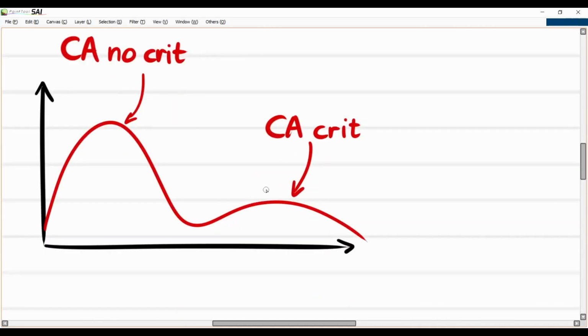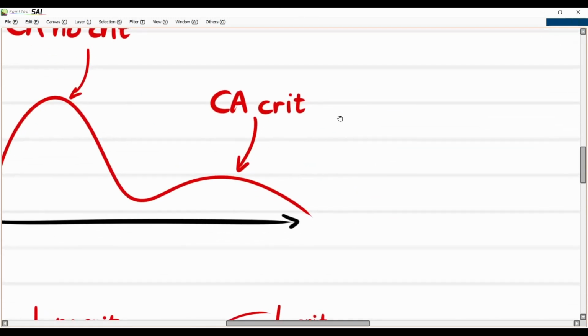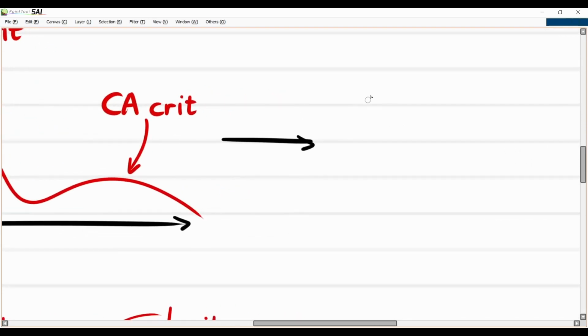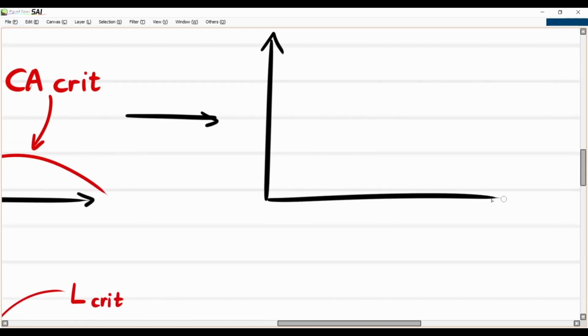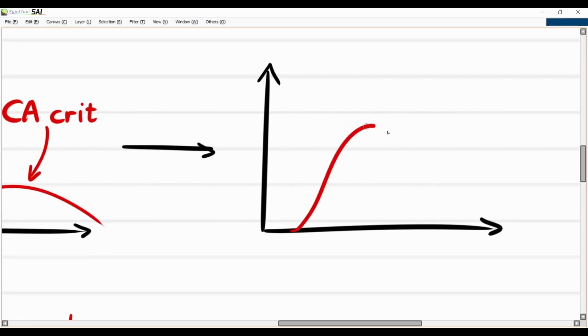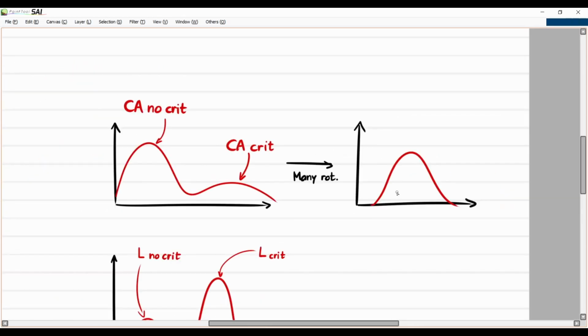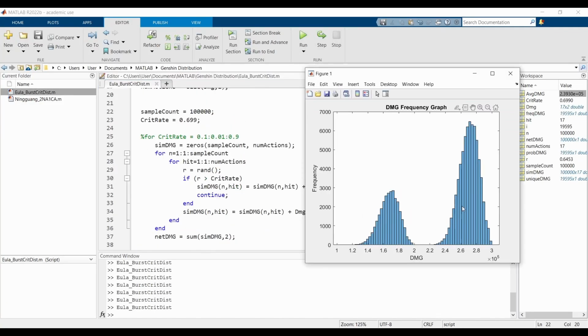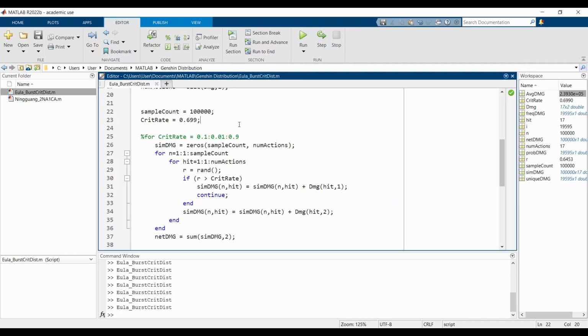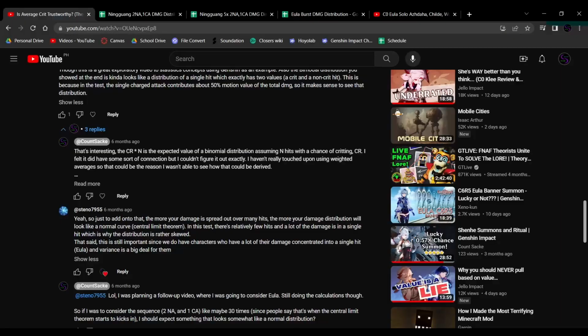Supposedly, if we repeat our rotation that we did for Ningguang many different times, we should see something that might start to look something like this. Something like that, approximately. And yes, that is actually true. But hold on. When I ran my Genshin simulation for Eula, how come I don't see this normal distribution? The damage frequency is still split up like this. Well, here's the thing. What Steno7955 is pointing out is something different.